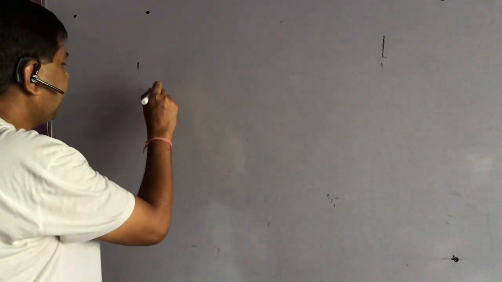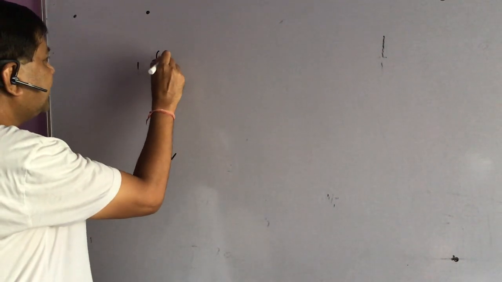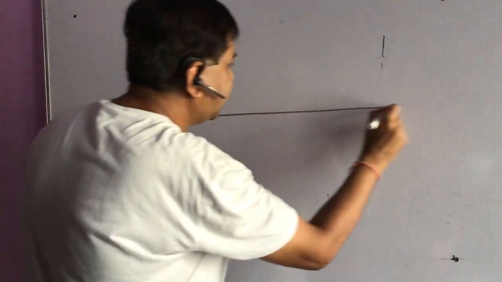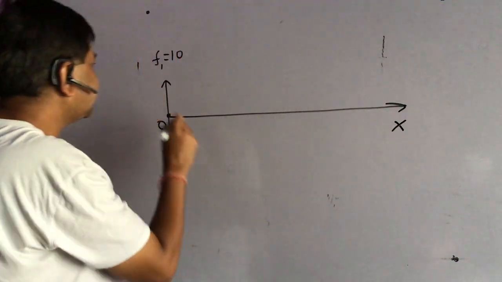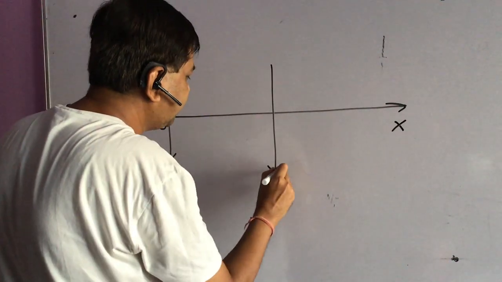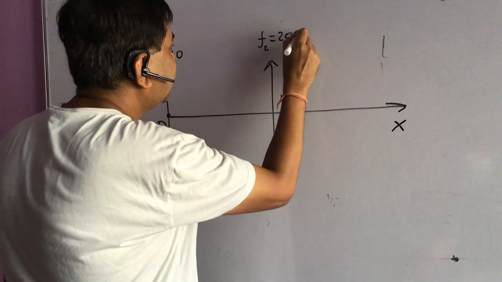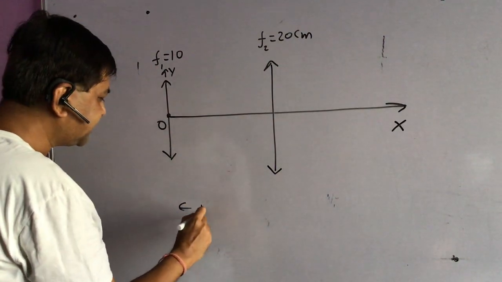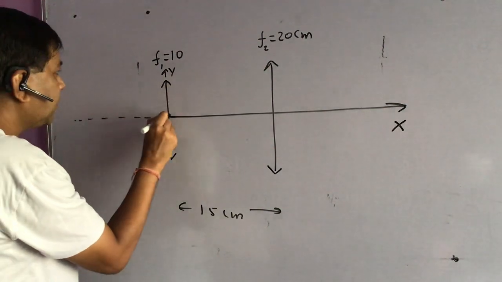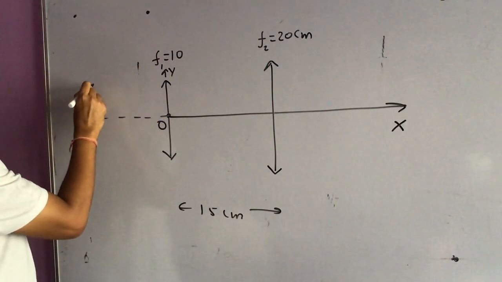That question is, we have a lens of focal length 10 centimeter, and its optical center is to be treated as the origin, and we have this axis as the x-axis, and this line is taken as the y-axis. At a separation of 15 centimeter, we have another lens, and the focal length of this lens is 20 centimeter. And we have a point object O in the focal plane of the first lens. In fact, the coordinates are given as -10, 1.